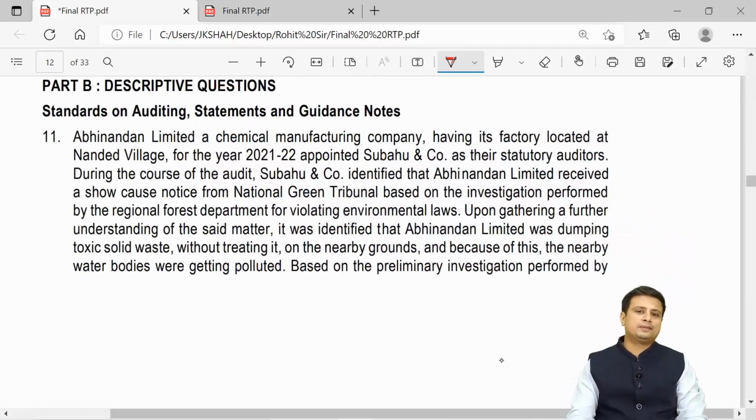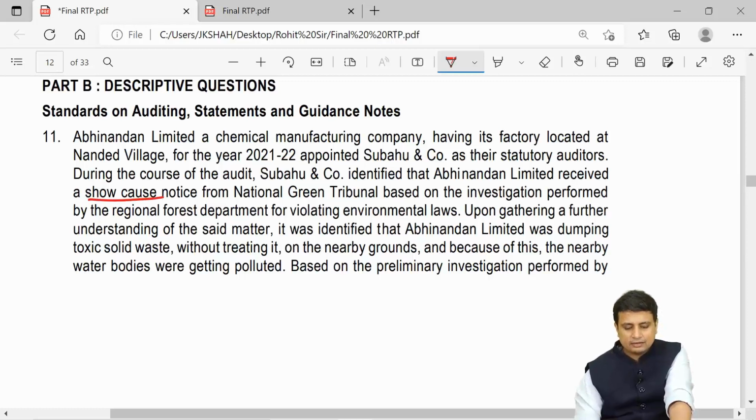So Abhinandan Limited, a chemical manufacturing company having its factory located at Nanded, for the year 21-22, appointed Subahu and Company as their statutory auditors. During the course of audit, Subahu and Company identified that Abhinandan Limited received a show cause notice from the National Green Tribunal, based on the investigation performed by the Regional Forest Department for violating environmental laws.